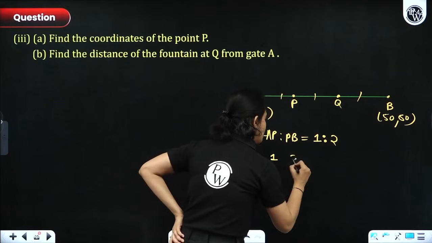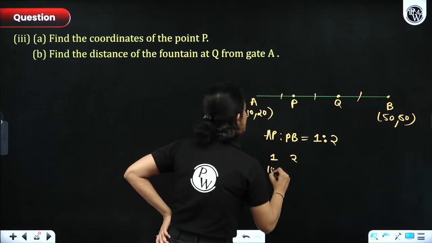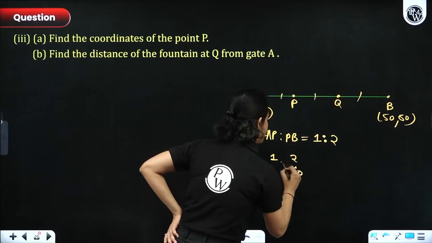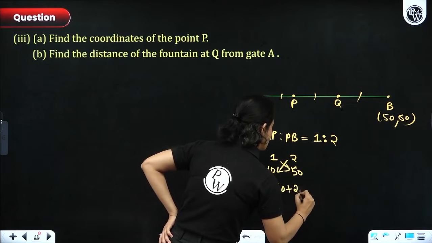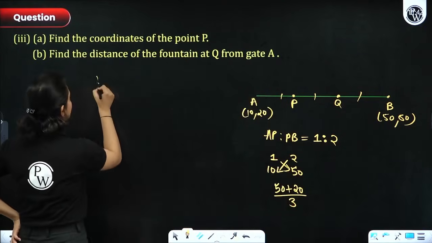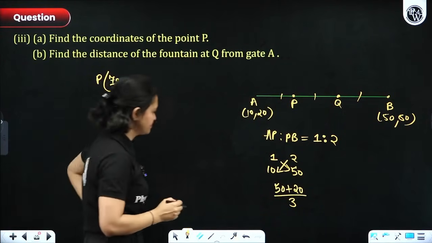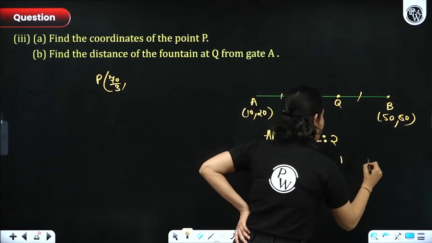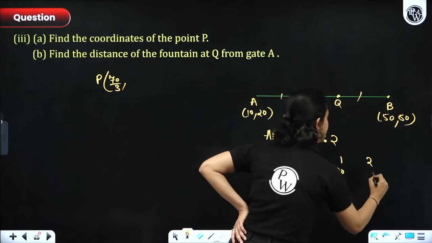Okay, now, you know the ratios, right? So you will write the ratio here, 1 and 2, and then you will write the x coordinates, so 10 and 50, and you will simply cross multiply. So what you will get? (50 plus 20) divided by 3. So 70 by 3, right? So I'll write here x coordinate is 70 by 3, everyone. Similarly, I'll write 1 and 2, the ratios again, and I'll write the y coordinates, 20 and 50 here.